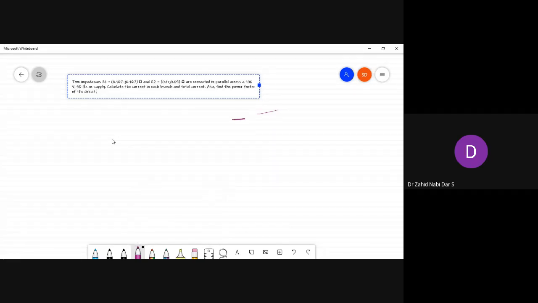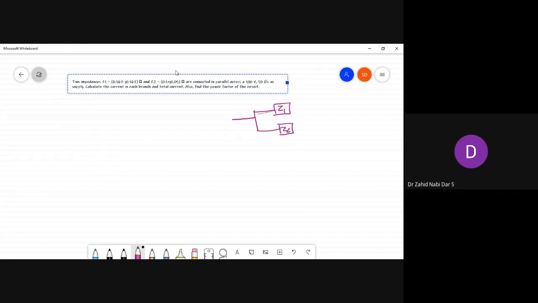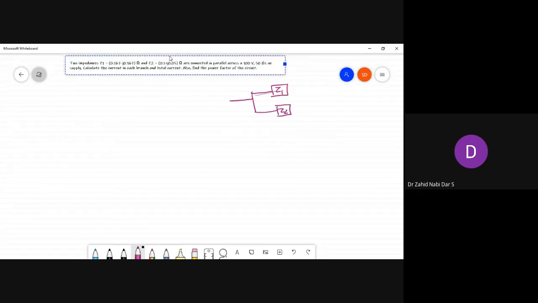This is your Z1 and this is your Z2, connected in parallel, and they are connected to a voltage source of 100 volts, 50 hertz.